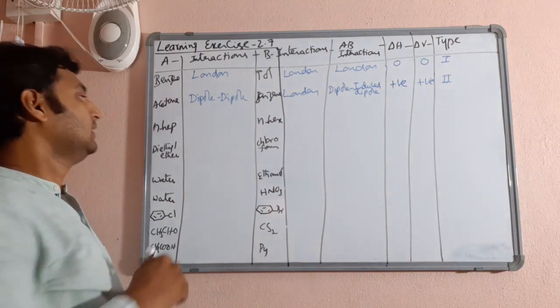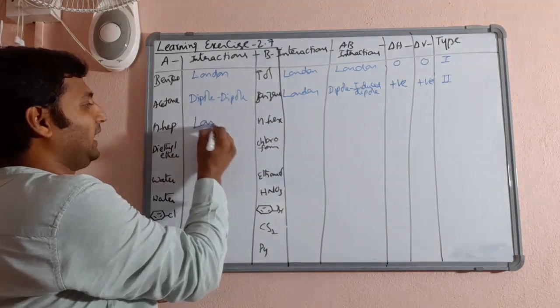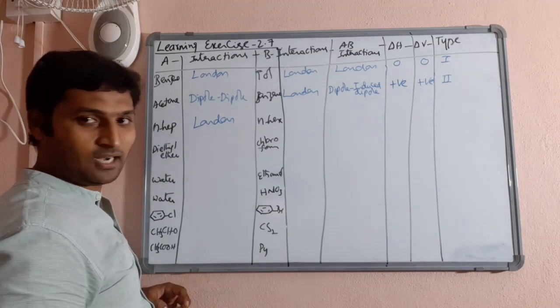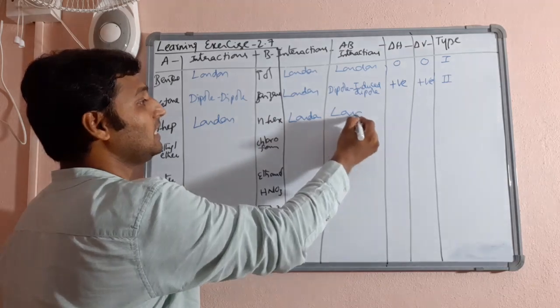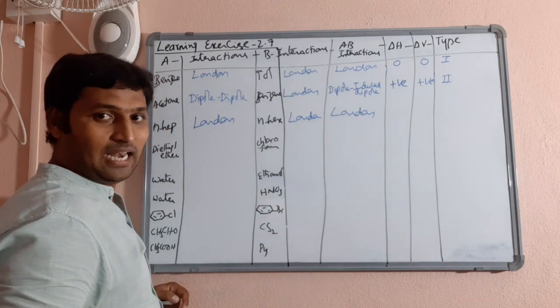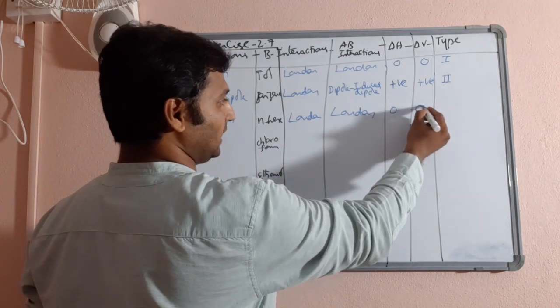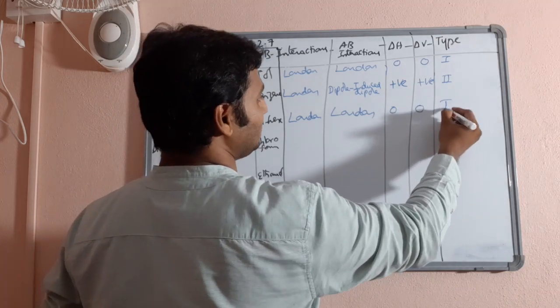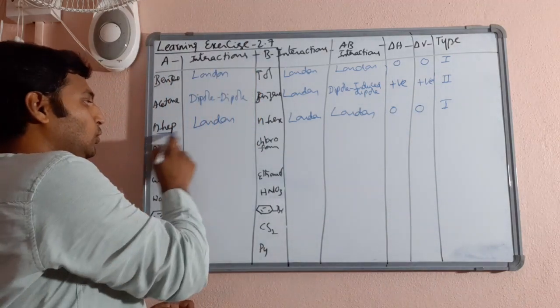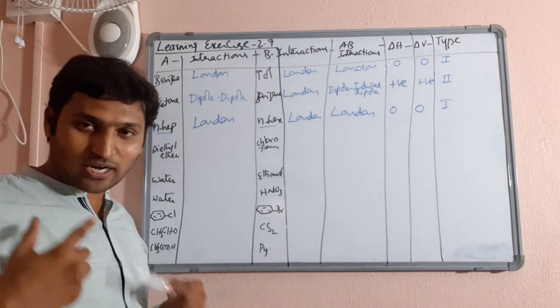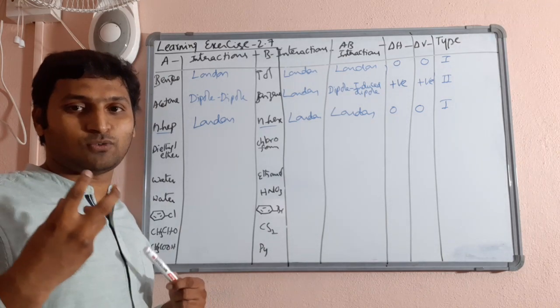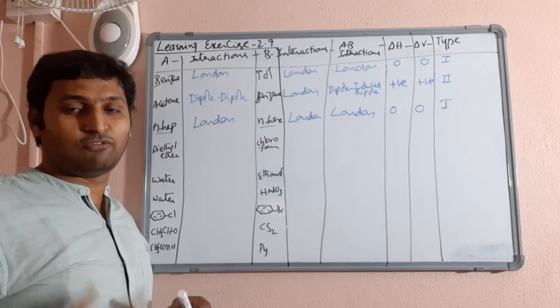Is that clear? Then N-heptane, pure hydrocarbon, London forces. N-hexane, pure hydrocarbon, London forces. After mixing also London forces, so no change in enthalpy or volume, hence the two liquids N-heptane and N-hexane will form ideal solution. So please try to understand what kind of mixtures will form ideal and what kind of mixtures will form non-ideal.